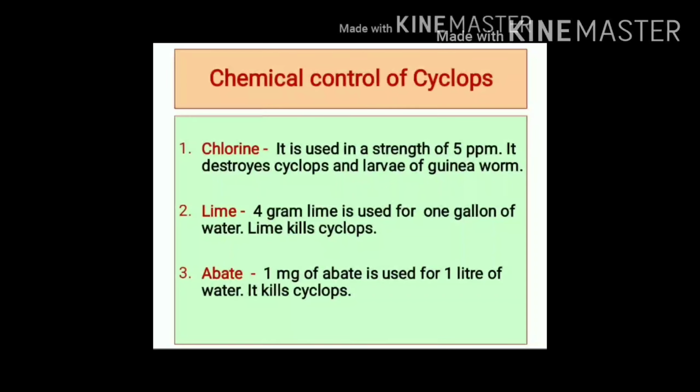Lime can be used for controlling cyclops. The dose of lime is 4 grams for 1 gallon of water. 1 gallon is equal to 4.5 liters of water. So, for 4.5 liters of water, we can use 4 grams of lime. Abate is the most effective insecticide which is used in controlling cyclops. For 1 liter of water, 1 milligram of abate is used. Abate and lime both kill the cyclops.